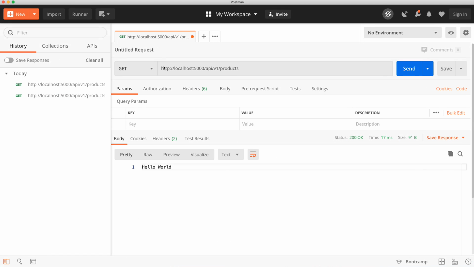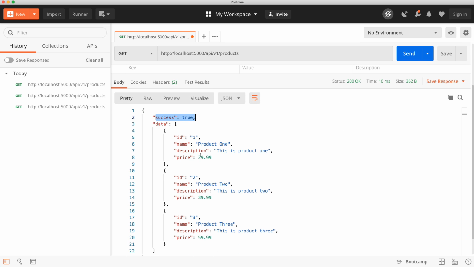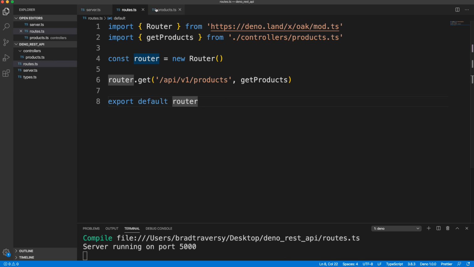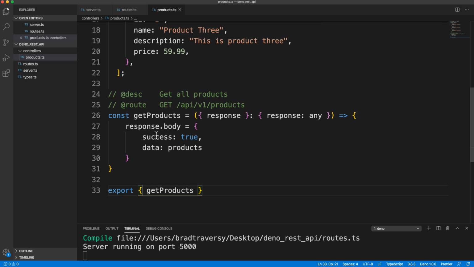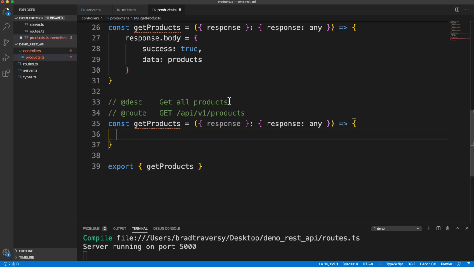Okay, so that's running. Now we'll go ahead and hit that route again, and we get a 200 response, we get success true, and in our data we have an array of all of our products, which is exactly what we want. Now I'm going to go ahead and just create all of our functions here and export them because I have a tendency to forget to do all that stuff. So let's copy this and paste this in, and then I'll just get rid of everything that's actually in the body. This function is going to be to get a single product, so we'll call it getProduct. And let's change this to get single product.